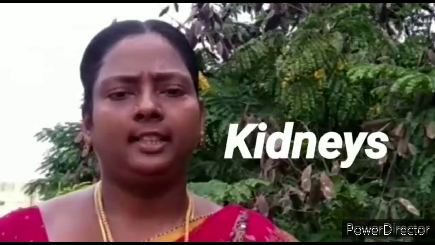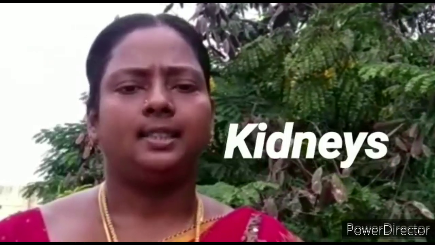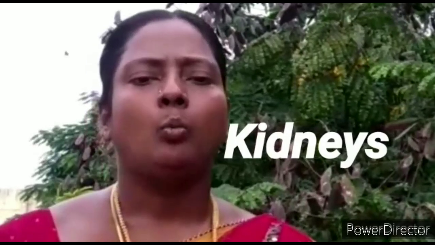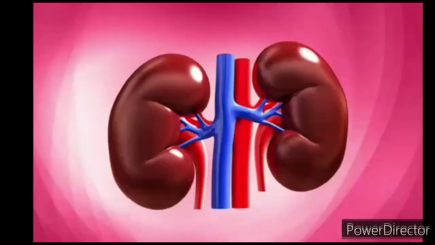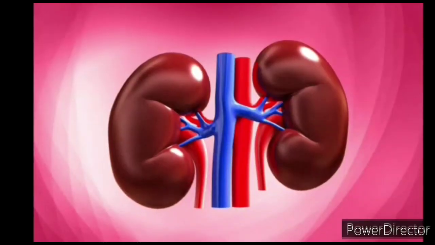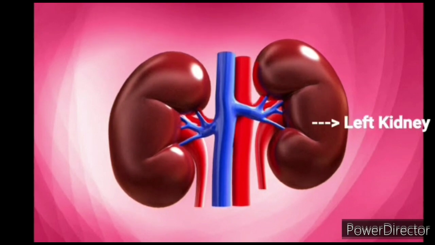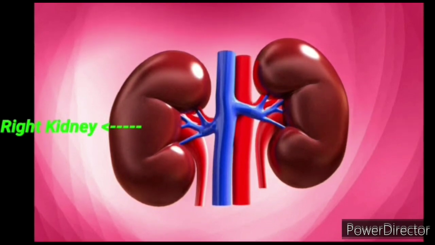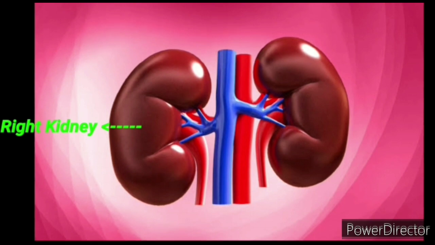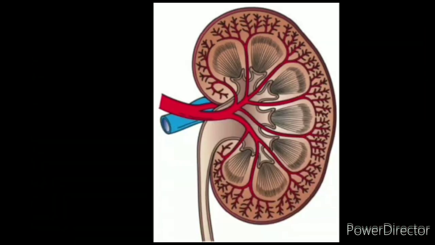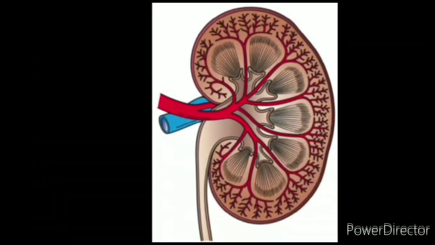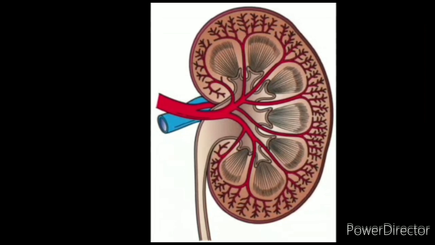First one, kidneys. See student, this is structure of kidney. This is left kidney. This is right kidney. The kidneys filter the blood to remove waste and produce urine.